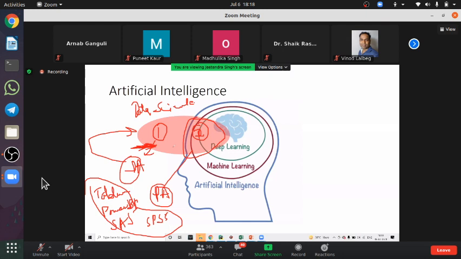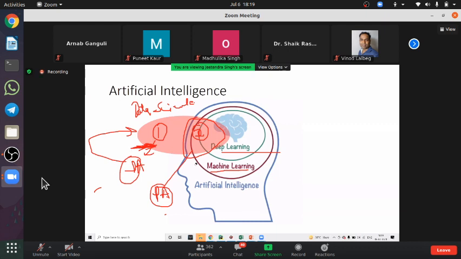But for predictive analytics, we need to apply AI, and then you need to write some logic. That logic can be written either by using machine learning or by using deep learning. I'm sure this concept is easily understandable: what is data science, what is predictive analytics, what is descriptive analytics.